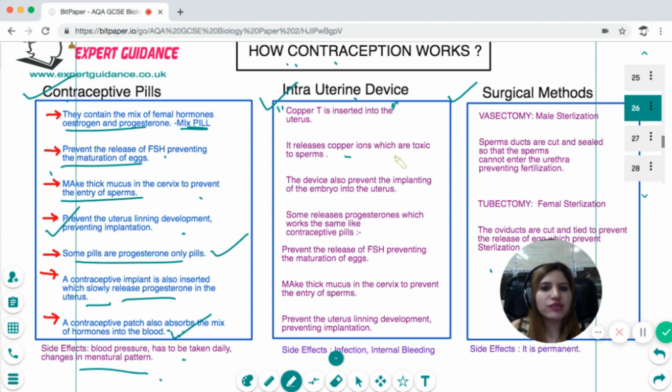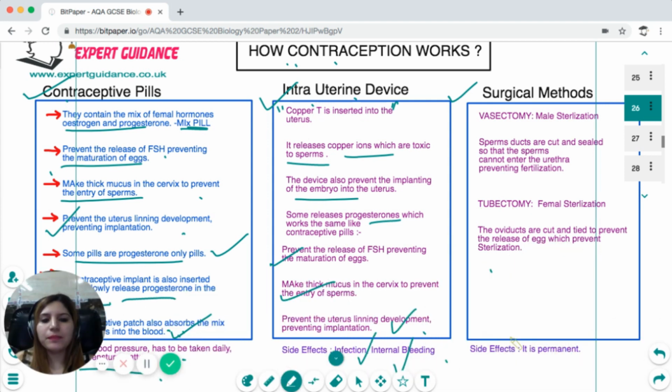On the other hand, intrauterine devices are mechanical devices like the copper T, which is inserted into the uterus. It releases copper ions, which are toxic to the sperms, and this device also prevents the implanting of the embryo into the uterus. Some of these IUDs also release progesterone, which works the same way as the progesterone pills, preventing the release of FSH and the maturation of the egg. They make thick mucus in the cervix to prevent the entry of sperms, and they also prevent the uterine lining development, preventing implantation. But IUDs have side effects like infections or internal bleeding.